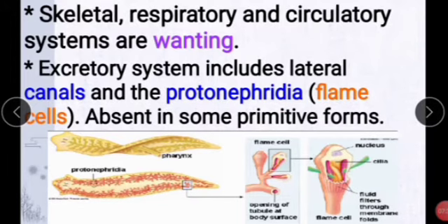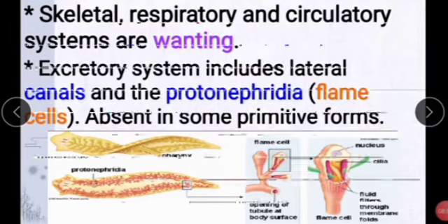Protonephridia are flame cells, which are very important in this concept. See in this picture, these red or orange parts we call protonephridia, or flame cells. They are absent in some primitive forms; sometimes flame cells will be absent.